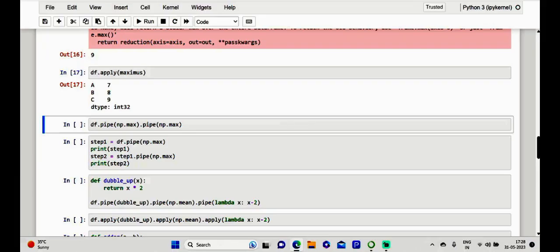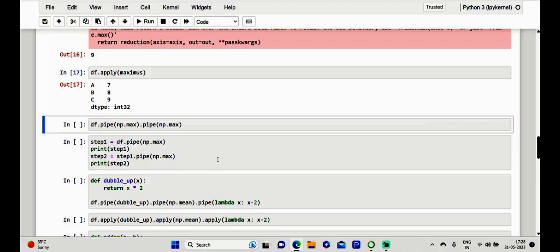Another particularity of the pipe and apply methods is their ability to operate in chaining. Several calls to the method are chained so that different functions are applied to the incoming object, and the result is passed on to the next method. During this process, the starting data frame is processed until the desired result is obtained. Let me take an example here.